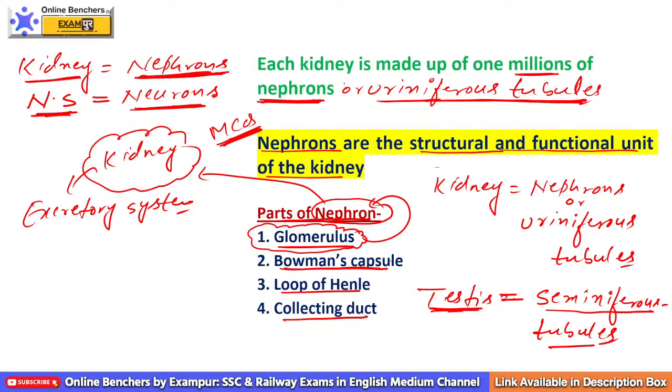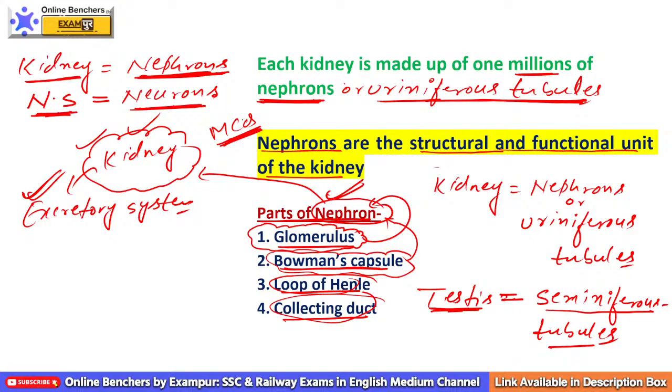Similarly, if the question is Bowman's capsule is a part of, just remember it is a part of nephron. If nephron is not in option, your answer should be kidneys, then excretory system. Loop of Henle and collecting ducts are parts of nephron again. If nephron is not in option, kidneys, then excretory system.